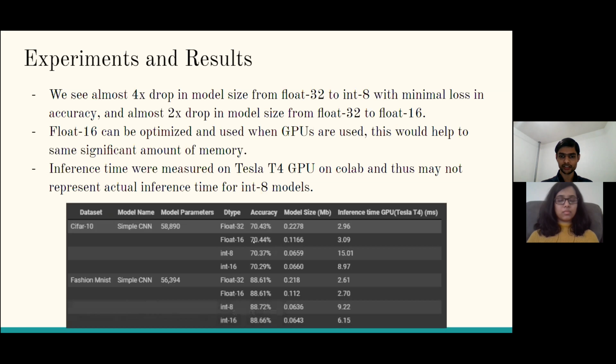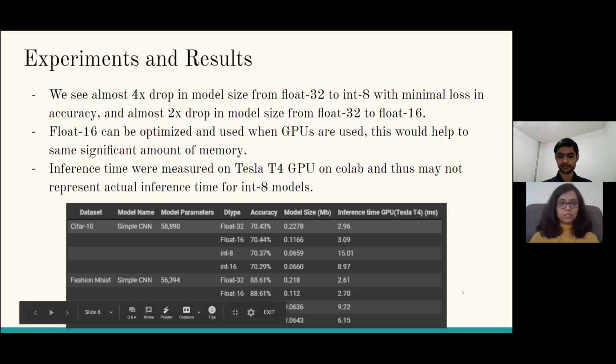The inference time here was around 0.30 on Colab, so it may not be representative for the int models because of the overhead of converting from float 32 and processing again. But for float 32 and float 16, we see that it's very fast compared to int8 and int16. Similar results are obtained for Fashion MNIST, where the model size decreases by 2 times from float 32 to float 16 and almost 4 times from float 32 to int8.